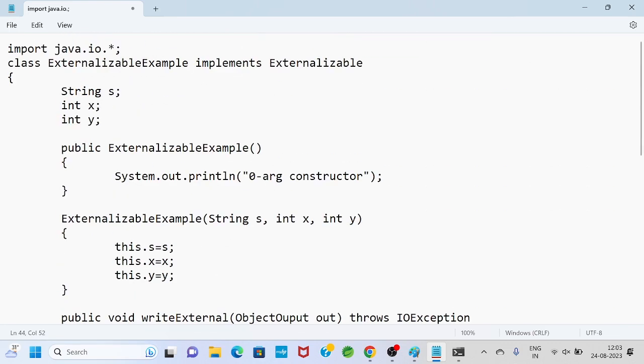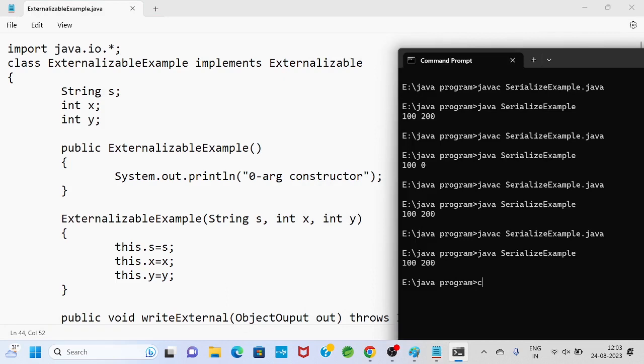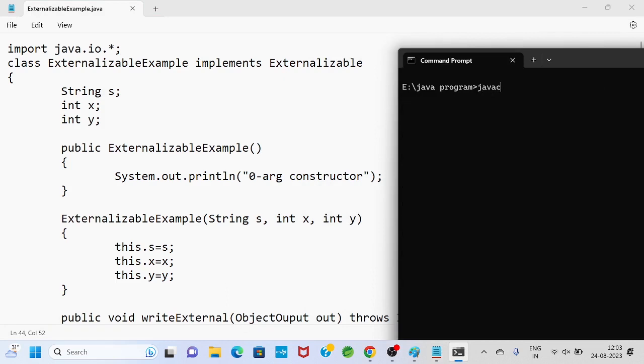So now I will save it as ExternalizableExample.java. I will do all files, then I will save. I will go to the command prompt and run javac ExternalizableExample.java.